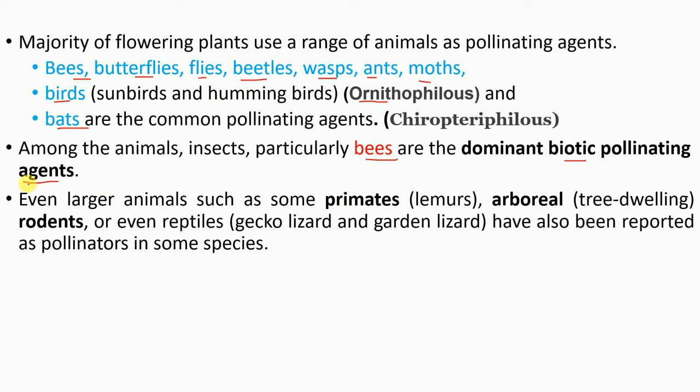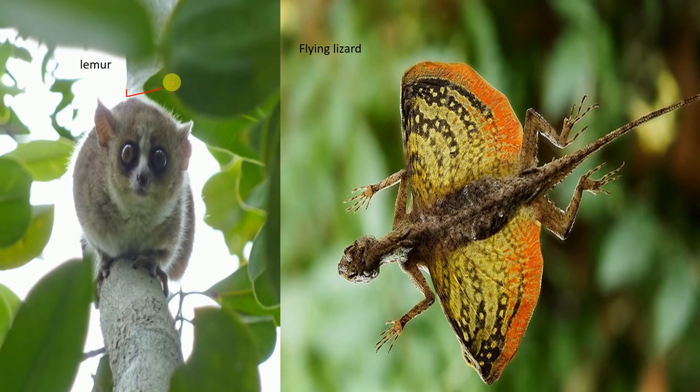Why? Because if honeybees are not there, plants cannot pollinate themselves, right? Even large animals, for example primates, lemur, arboreal animals, you can see here this is a lemur and this is a flying lizard, also help in the pollination process.